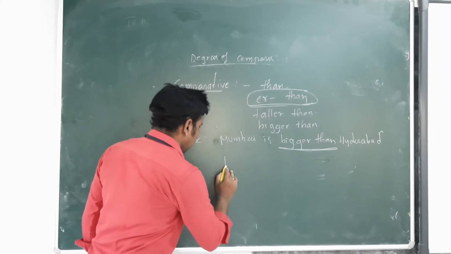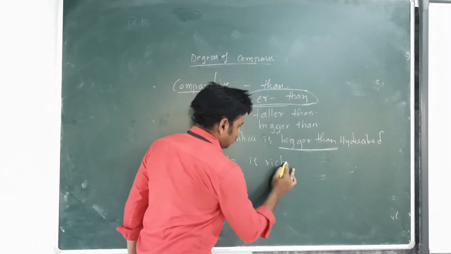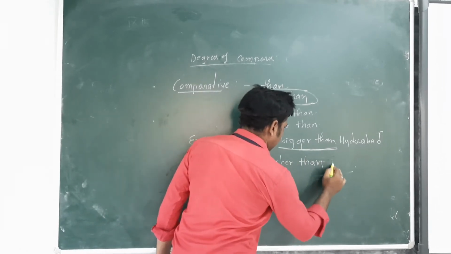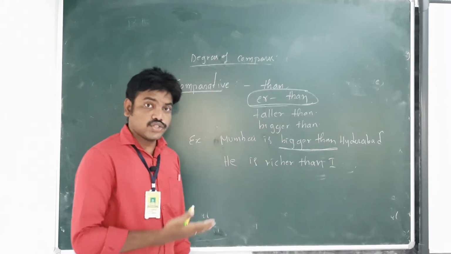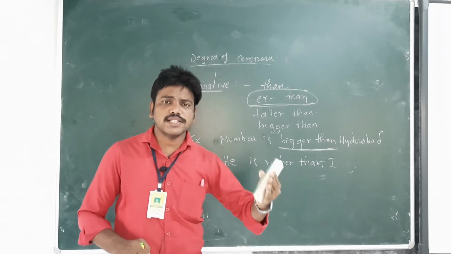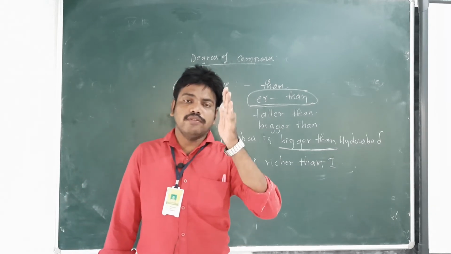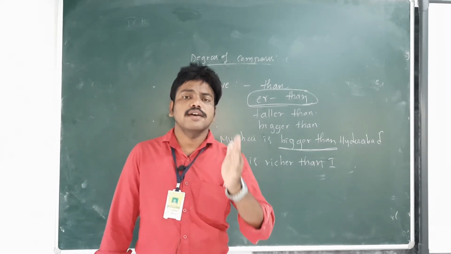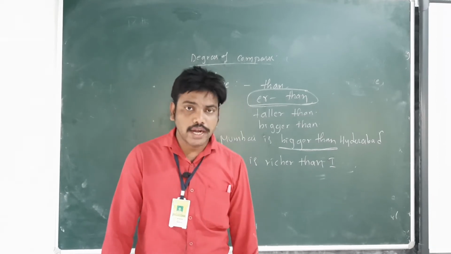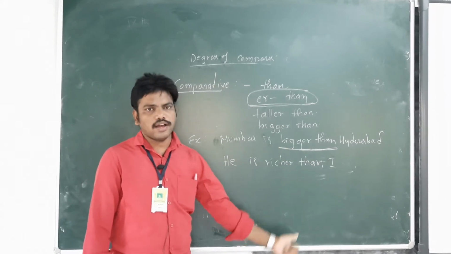Okay, he is richer. He is richer than I. He is richer than I. So when we compare with other places, other persons, other things, it is called comparative degree. Once again I repeat, when we compare with other persons, other places and things and objects, it is called comparative degree. So Mumbai is bigger than Hyderabad. He is richer than I.